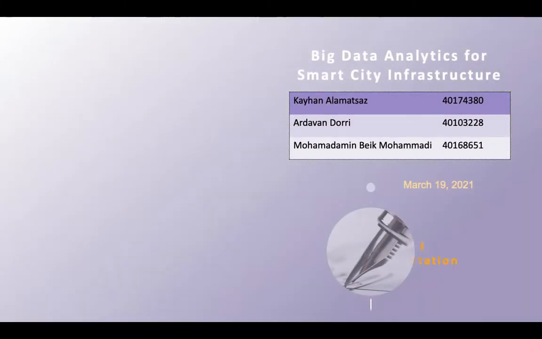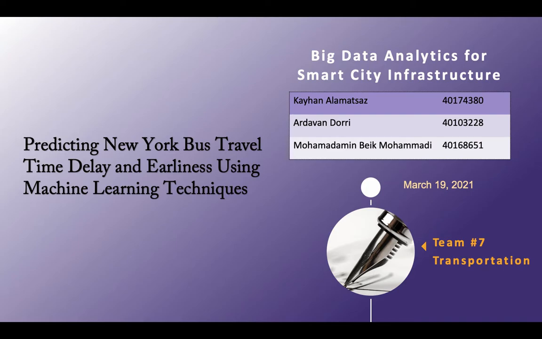Hi, this is Team 7 project presentation for Big Data Analytics for Smart City Infrastructure. The title of our project is Predicting New York Bus Travel Time Delays and Earliness Using Machine Learning Techniques.